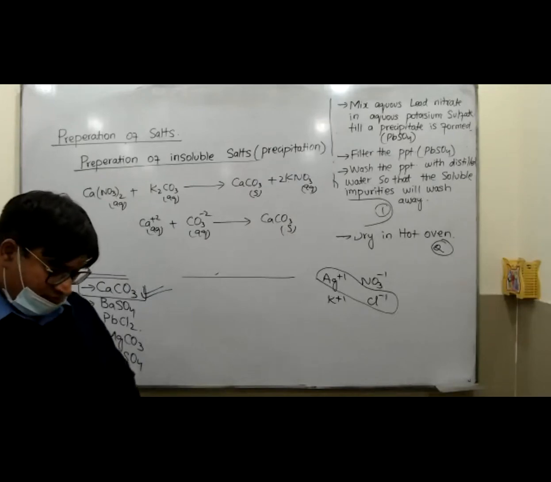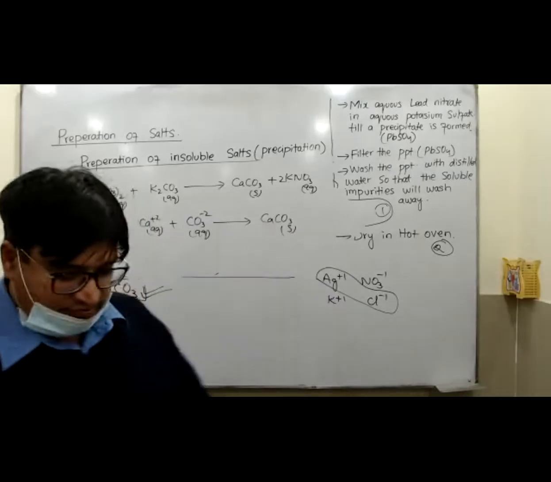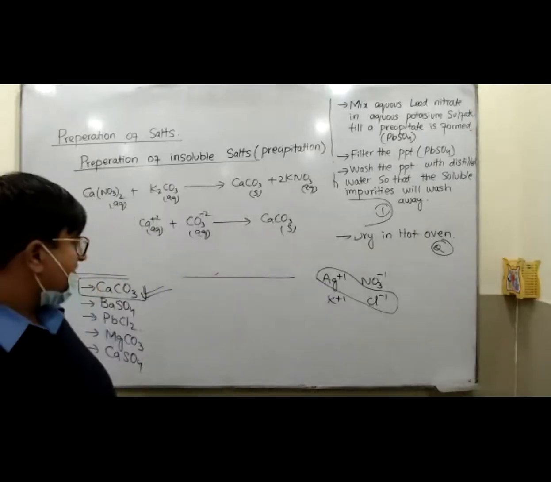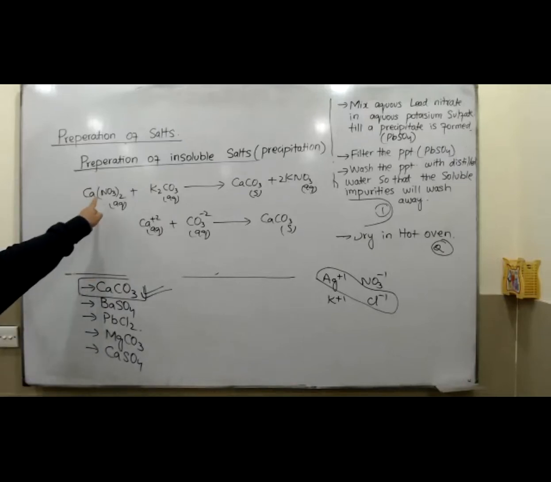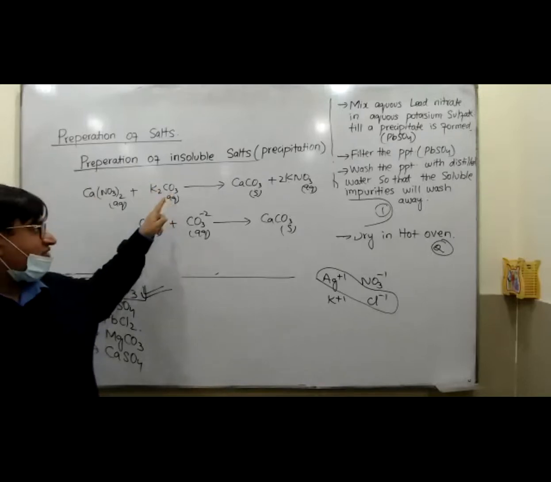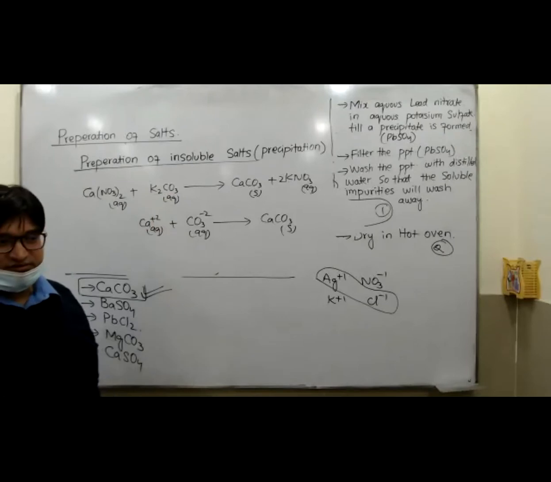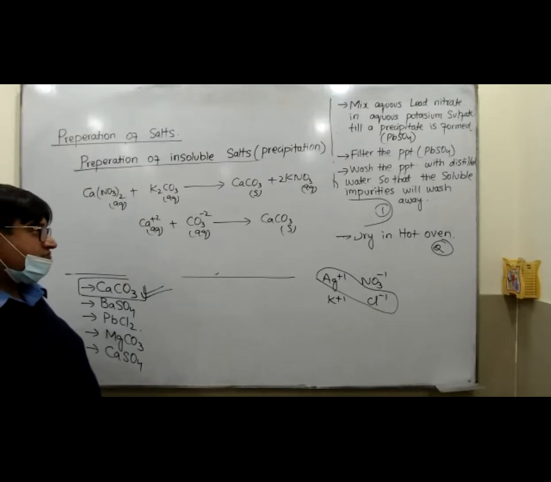Now tell me its description. Mix aqueous calcium nitrate with aqueous potassium carbonate till a precipitate is formed. Precipitate is calcium carbonate. Filter the precipitate, then wash the precipitate with distilled water so that the soluble impurities will wash away, and then we dry it in an oven.